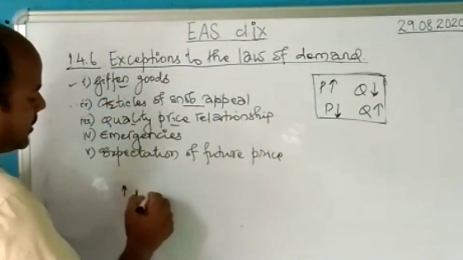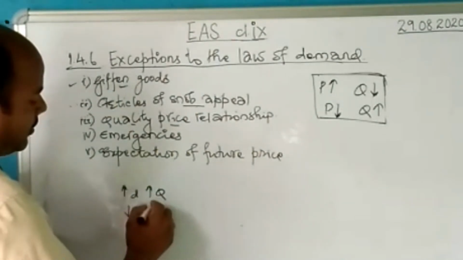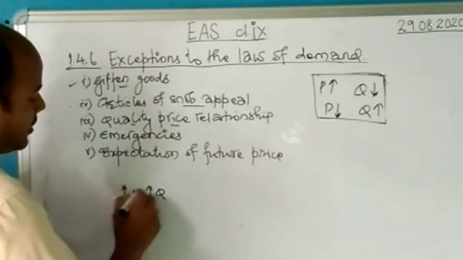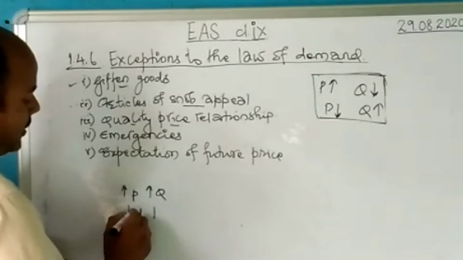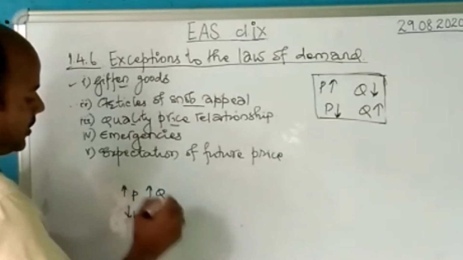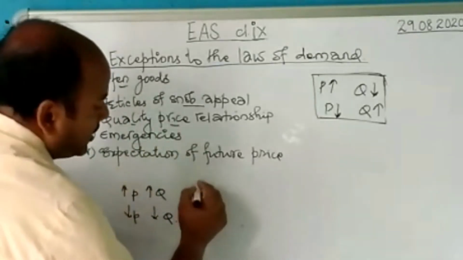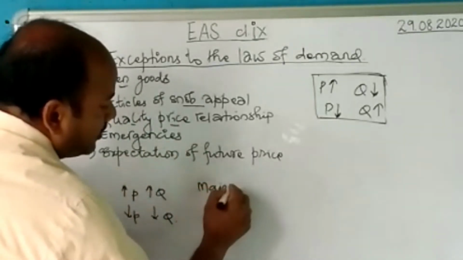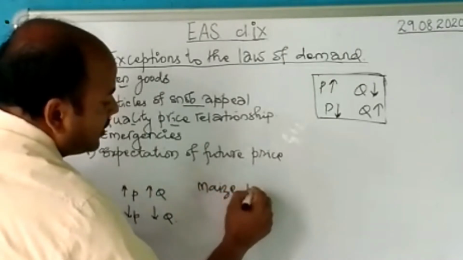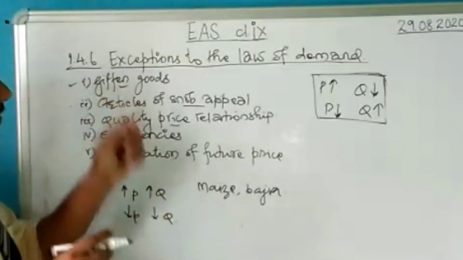When the price increases, the demand will increase, and when the price falls, the demand also will fall. Let us take the example of maize, jowar, ragi, bajra. These all are inferior goods, and these are Giffen goods also.